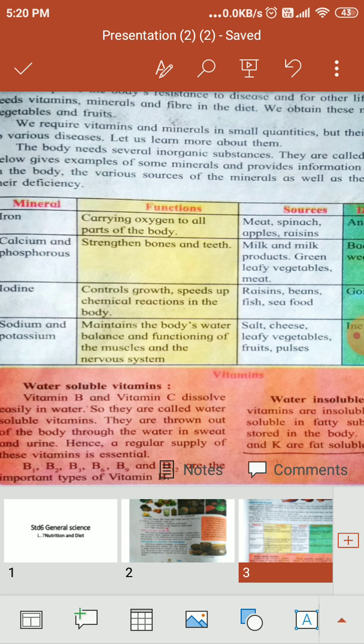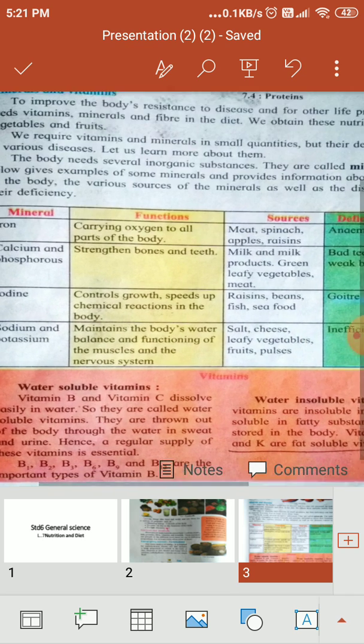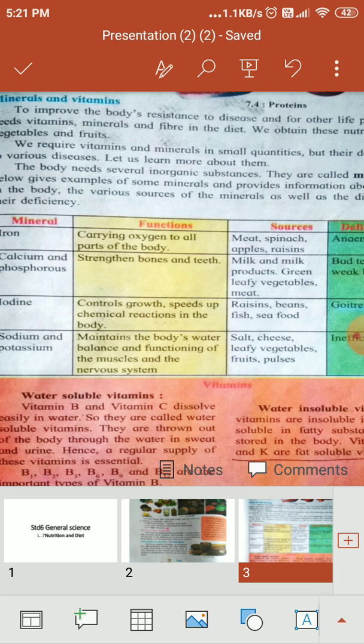Now the vitamins. Some are water soluble vitamins because they dissolve in water. Vitamin B and C dissolve easily in water, so they are called water soluble vitamins. They are thrown out of the body through water in sweat and urine. Hence, a regular supply of these vitamins is essential. For that we use all citrus foods and sprouts. From that, we get vitamin B and C. B1, B2, B3, B6, B9 and B12 are the important types of vitamin B. Now, these are the water soluble vitamins.